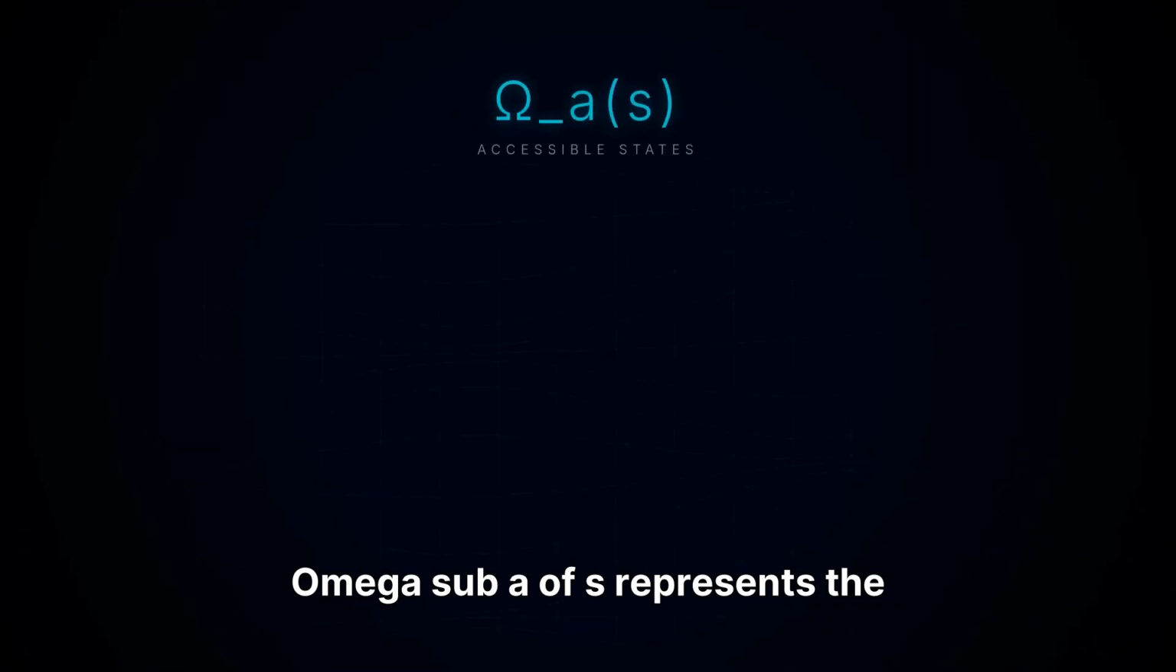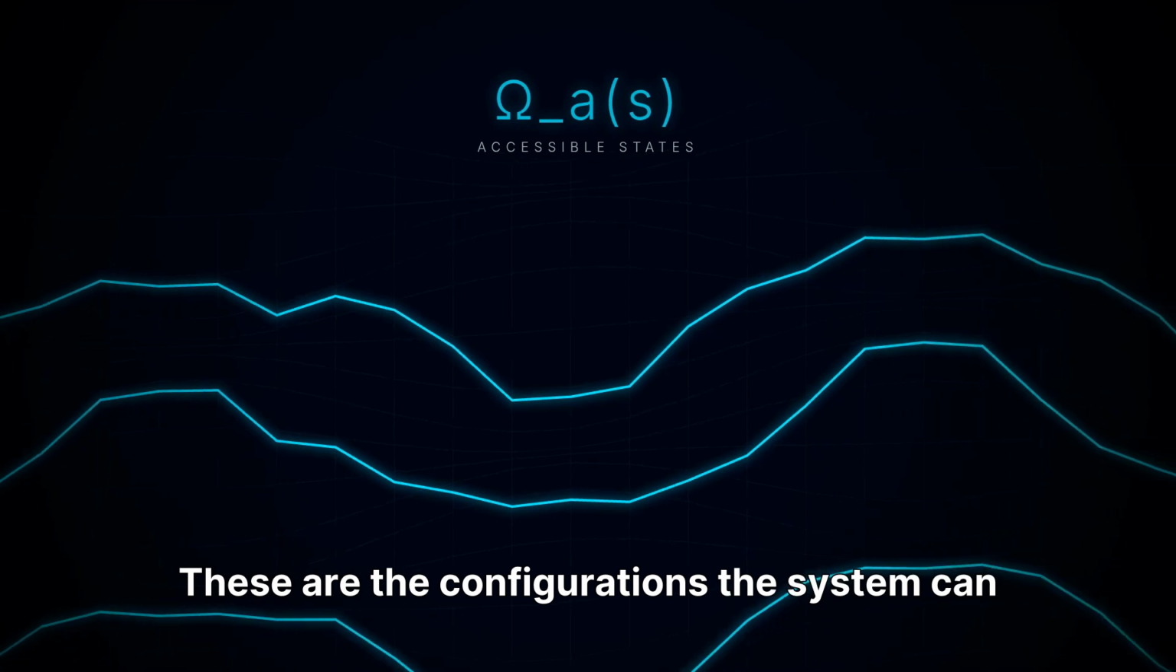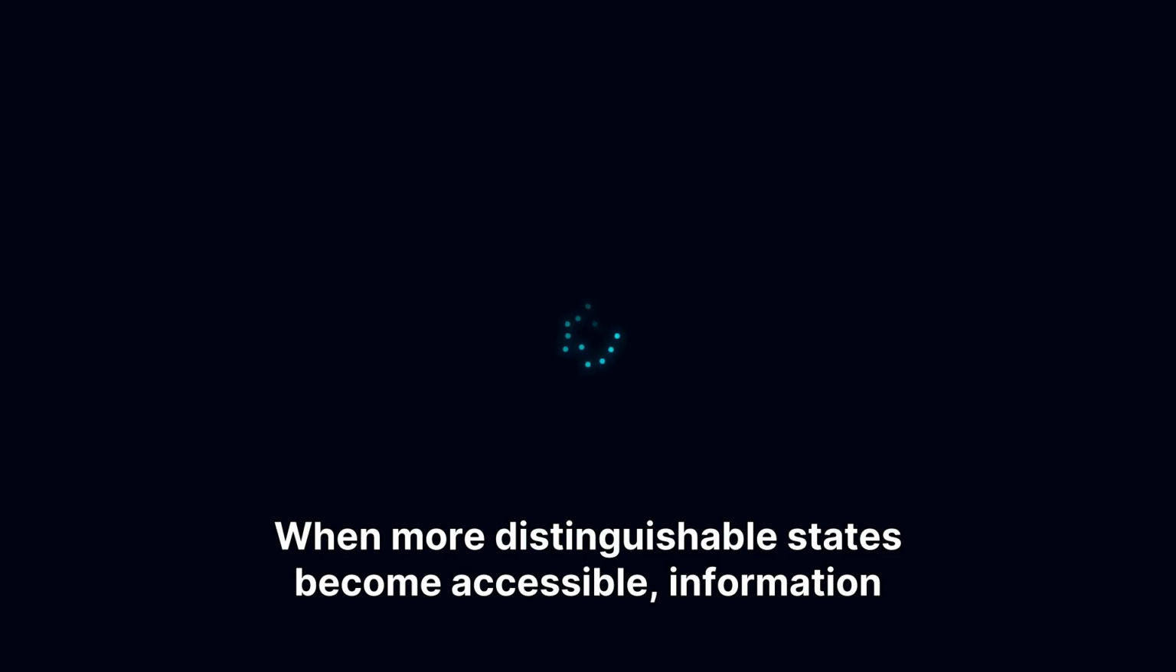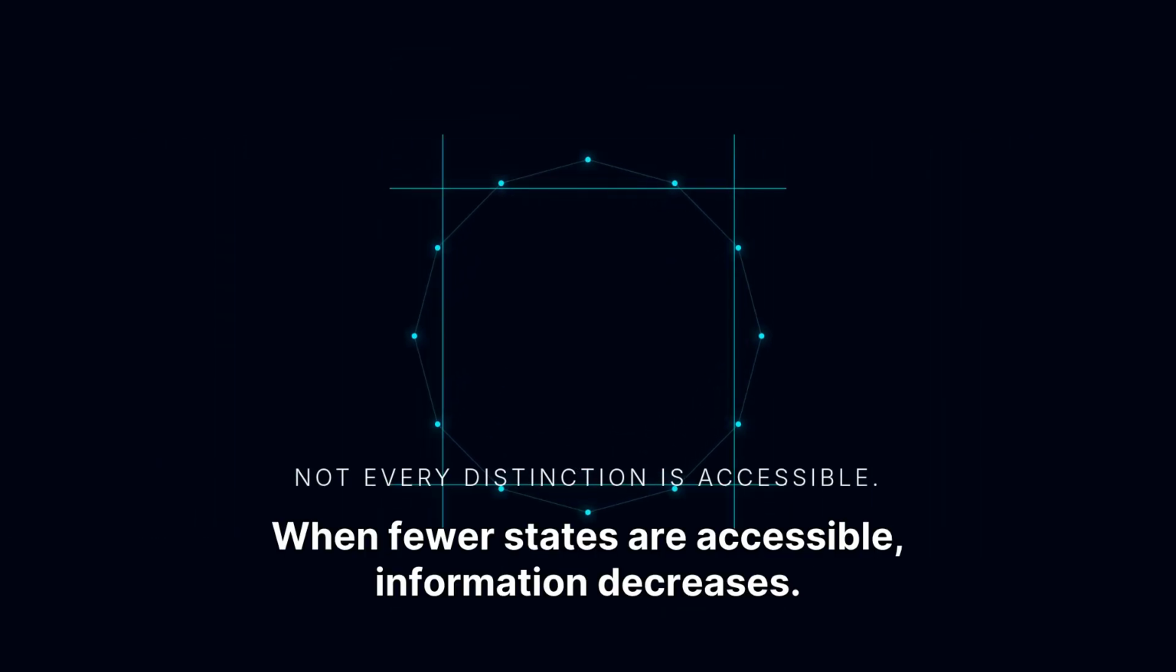Omega sub A of S represents the number of accessible states. These are the configurations the system can actually reach. When more distinguishable states become accessible, information increases. When fewer states are accessible, information decreases.